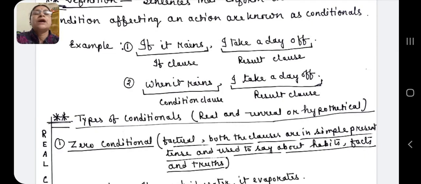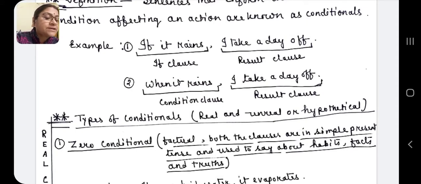Now, types of conditionals. Conditionals are actually divided into two types: real and unreal, or hypothetical, conditionals. What is a real conditional? Real conditionals are conditionals that indicate general and scientific facts. Those are called real conditionals.